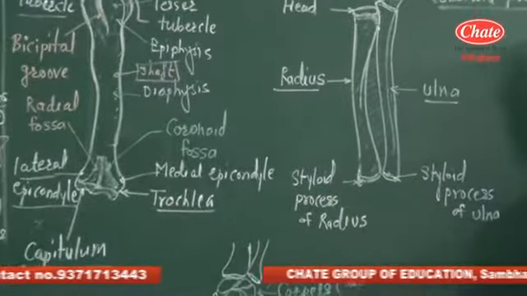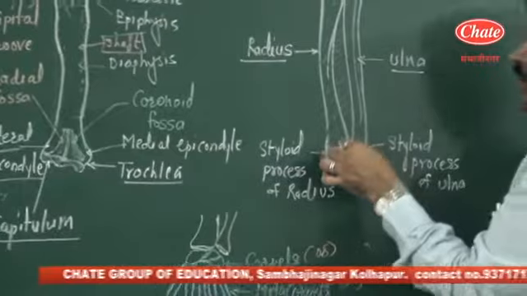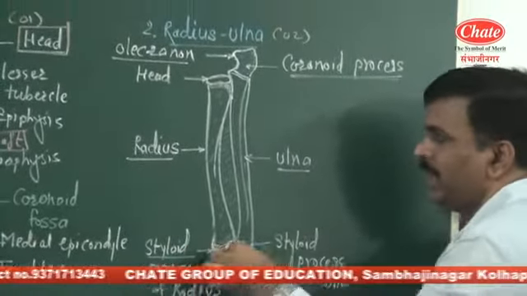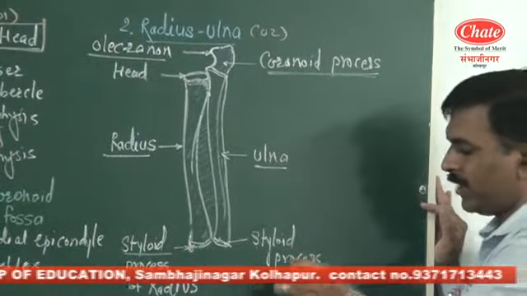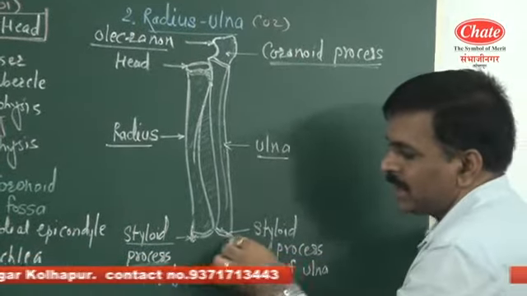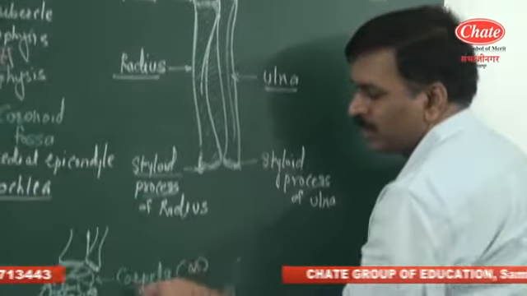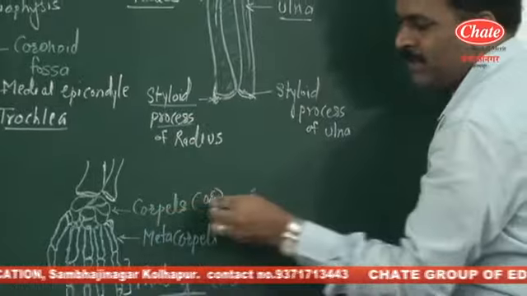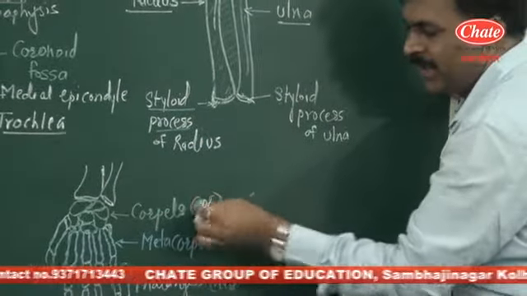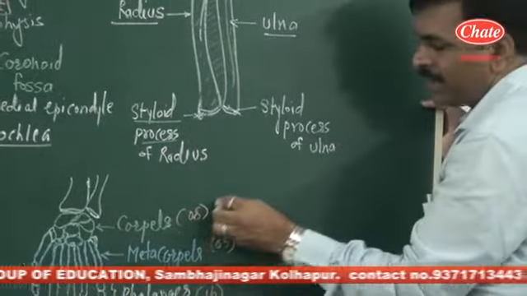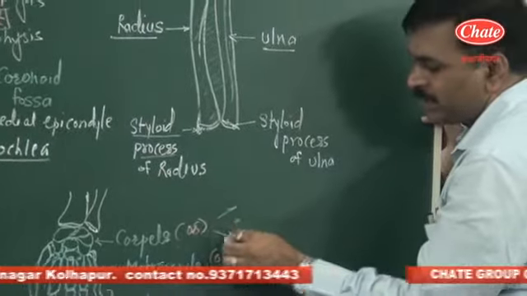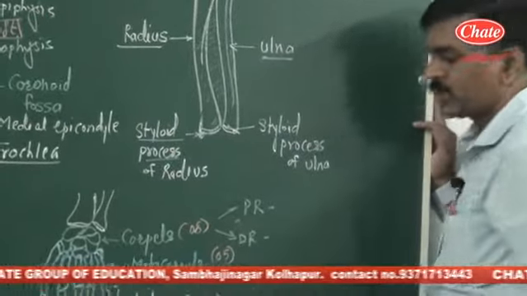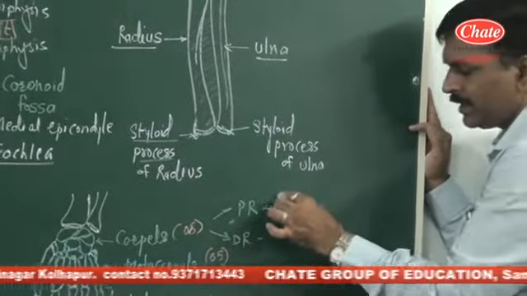while the olecranon fossa gives an articulating surface for the capitulum. At the posterior side we can observe two processes, the styloid process of the radius and the styloid process of the ulna, and this styloid process articulates with the bones of the wrist, termed the carpal bones. Now carpals are small irregular bones present in the wrist region. There are 8 carpal bones, present in 2 rows, the proximal row and the distal row.